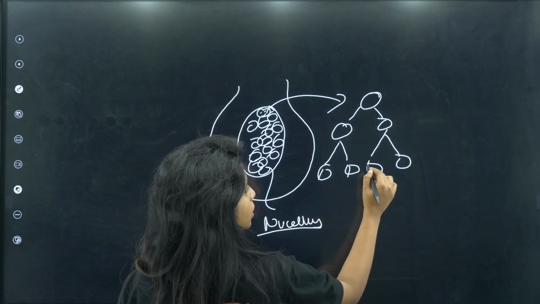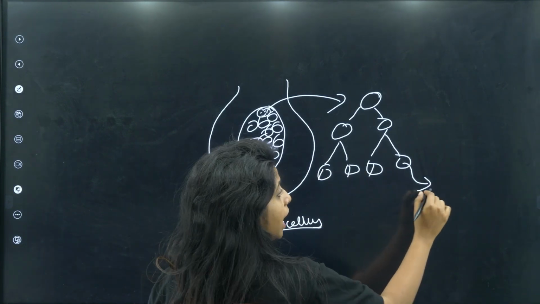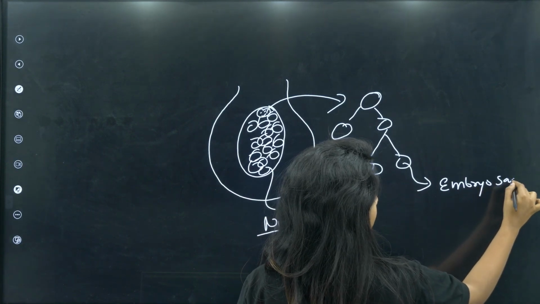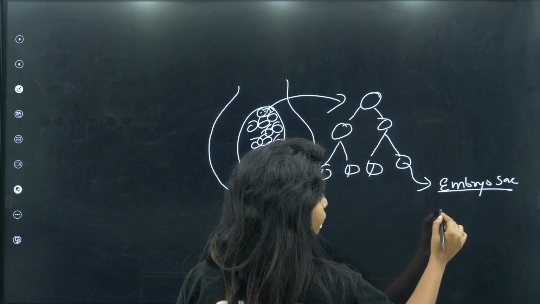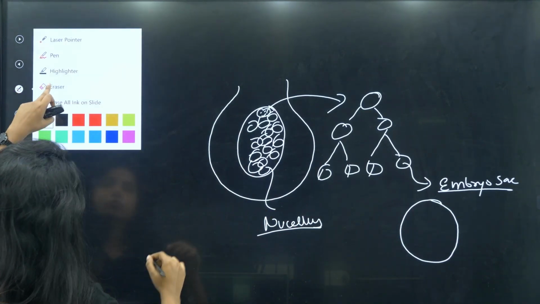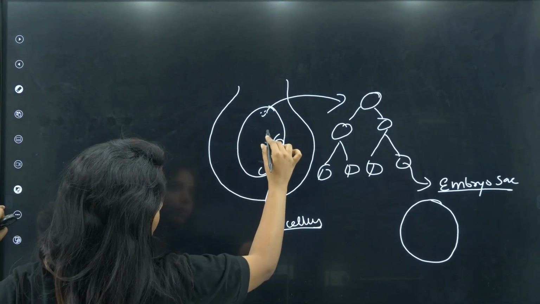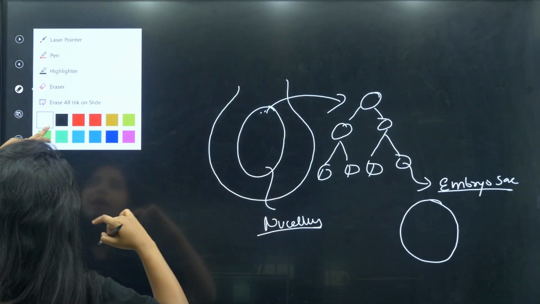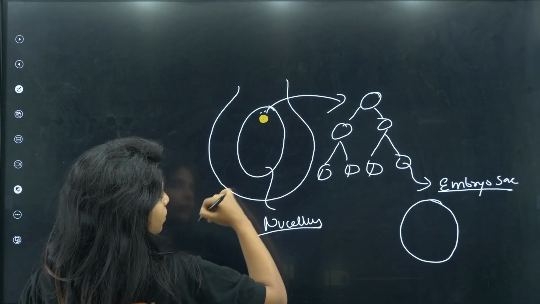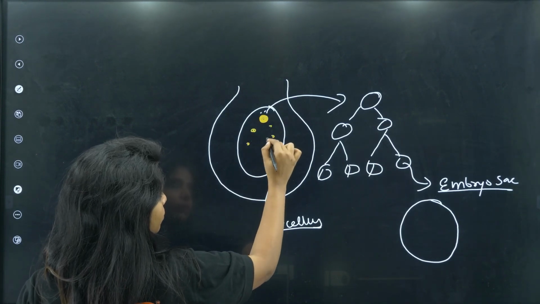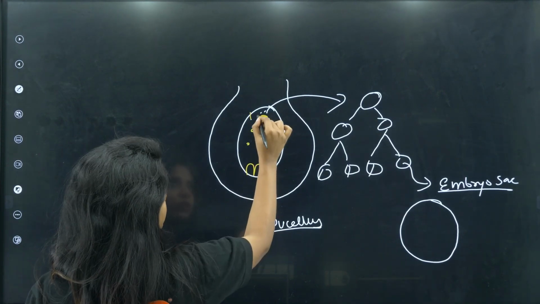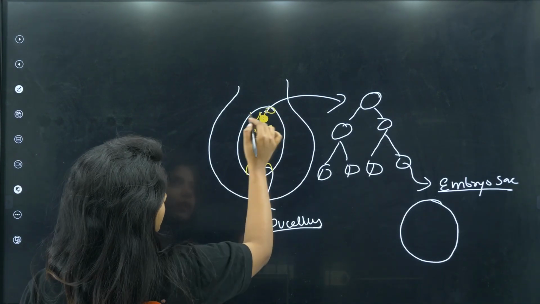Among them, 3 of them will degenerate, 1 will survive, and this one will be forming the embryo sac. Embryo sac as in this particular cell that you see over here. I am making it big. Now it's inside the ovule. So instead of nucellus cells over here, what do we have, children? We have the embryo sac which is going to form now. That one cell with nucleus is going to divide itself into multiple nuclei. Almost 8 nuclei will be there, and these 8 nuclei will arrange themselves into 3 cells over here, 3 cells over there, and 2 cells over here, in between this,